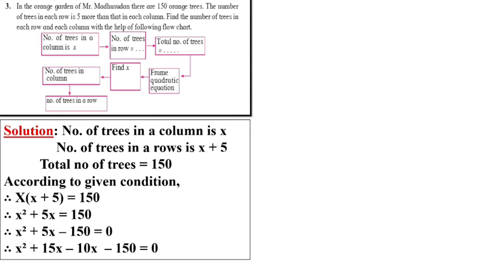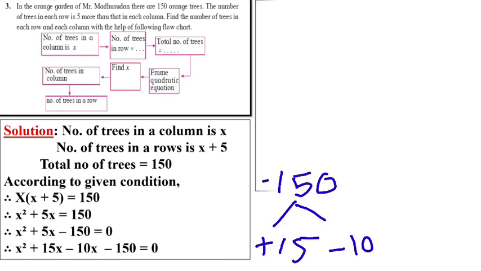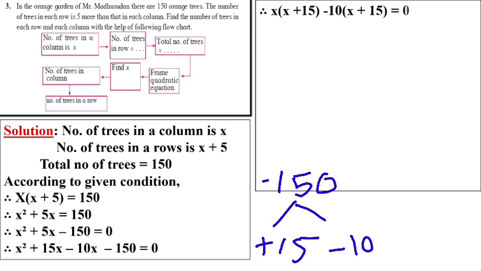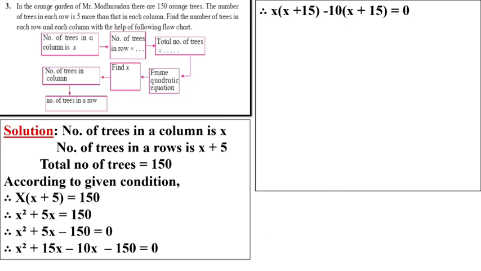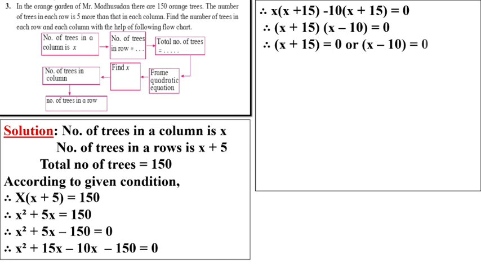x will be positive because we need plus 5, and minus 10. Now we'll solve this one. We get what? The common is x plus 15, and the uncommon remains minus 10. We copy the same bracket. So x plus 15 equal to 0 and x minus 10 equal to 0. So plus 15 becomes minus 15 and minus 10 becomes plus 10.